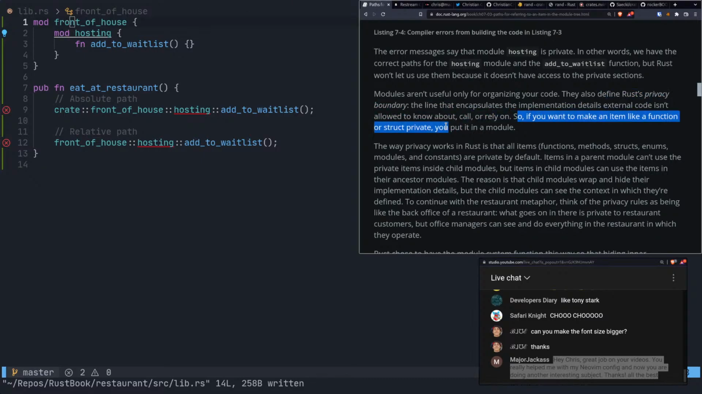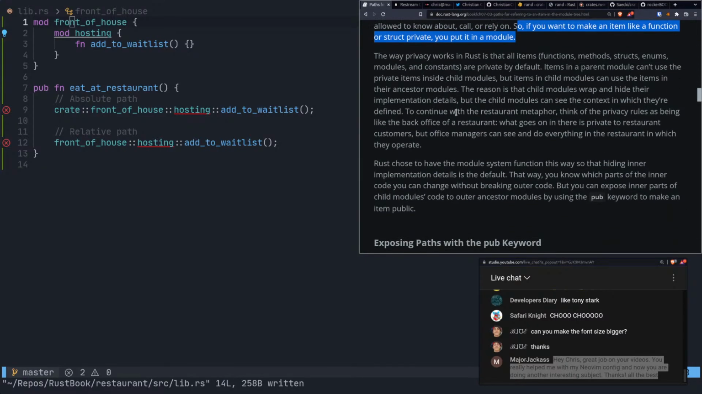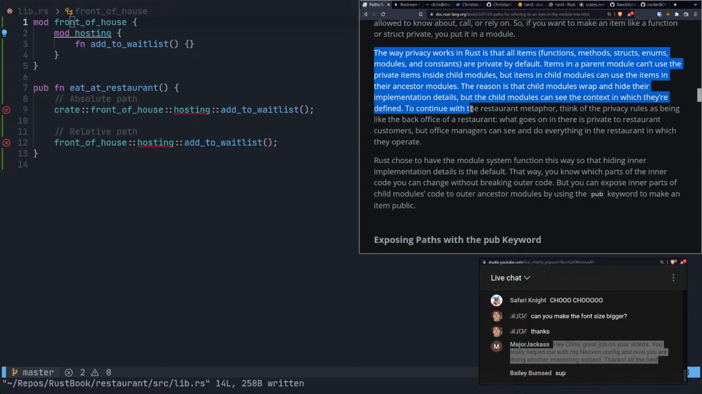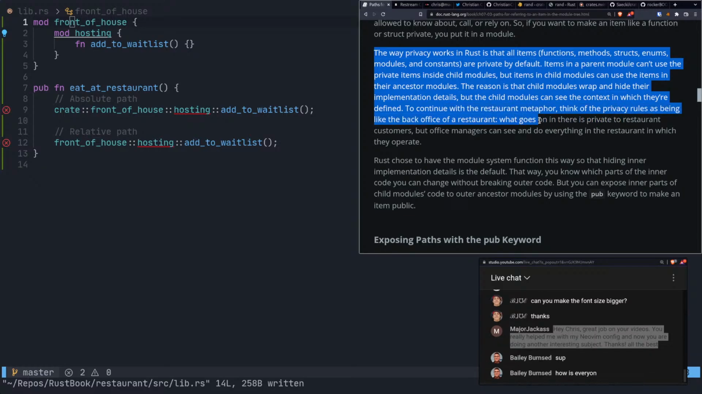So if you want to make an item like a function or a struct private, you put it in a module. All right. The way privacy works in Rust is that all items, functions, methods, structs, enums, modules, and constants are private by default. Items in a parent module can't use the private items inside child modules, but items in child modules can use the items in their ancestor modules. The reason is that child modules wrap and hide their implementation details, but they can see the context in which they're defined. To continue with the restaurant metaphor, think of privacy rules as being like the back office of a restaurant. What goes on in there is private to restaurant customers, but office managers can see and do everything in the restaurant in which they operate.